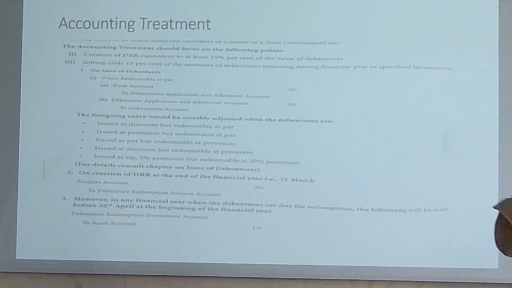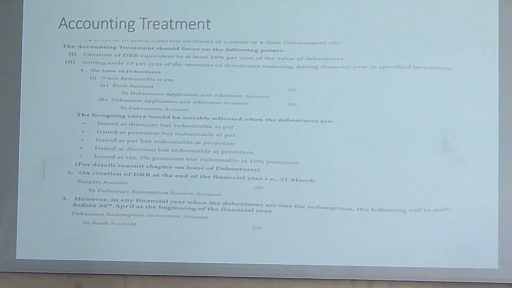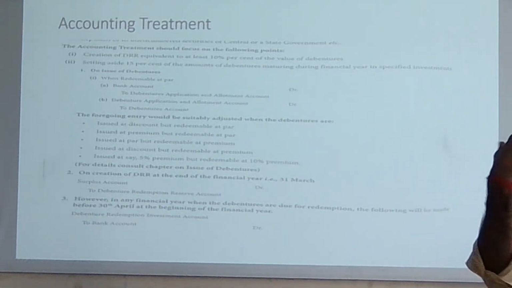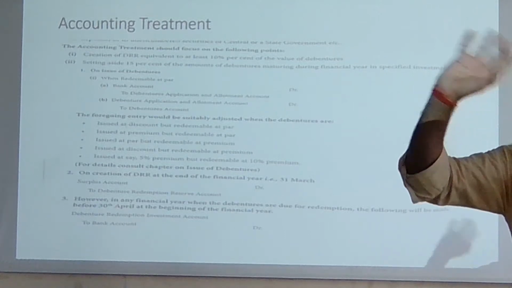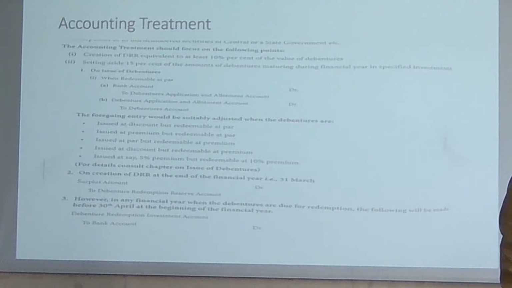You forgo the interest on that. You can invest somewhere else and get some interest on that amount of money. Yes or no? That's why, what do companies do? There is a provision that you keep 15% of your fund in some marketable securities. Did you get my point here?